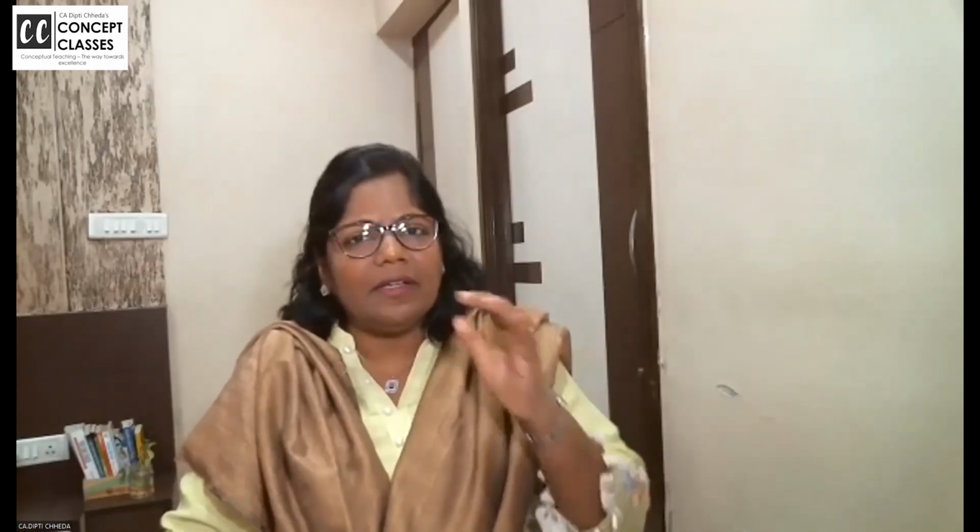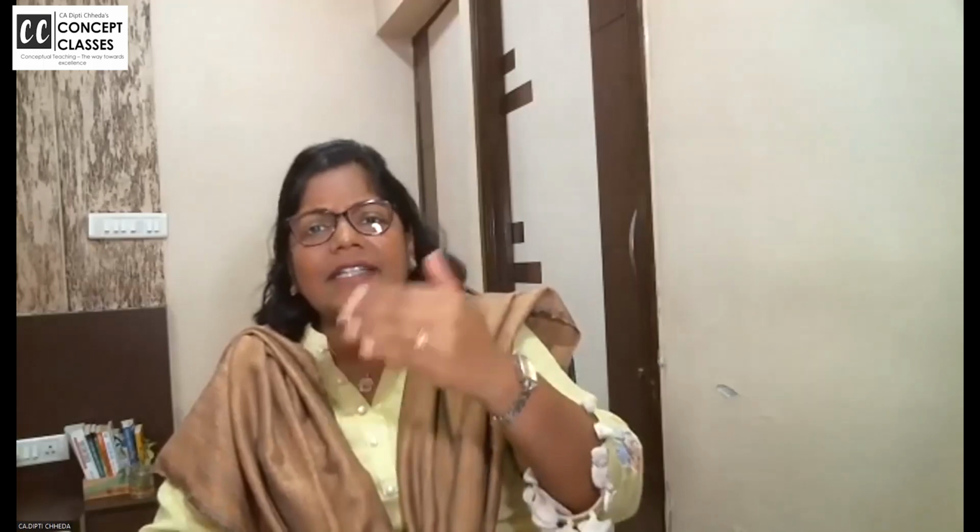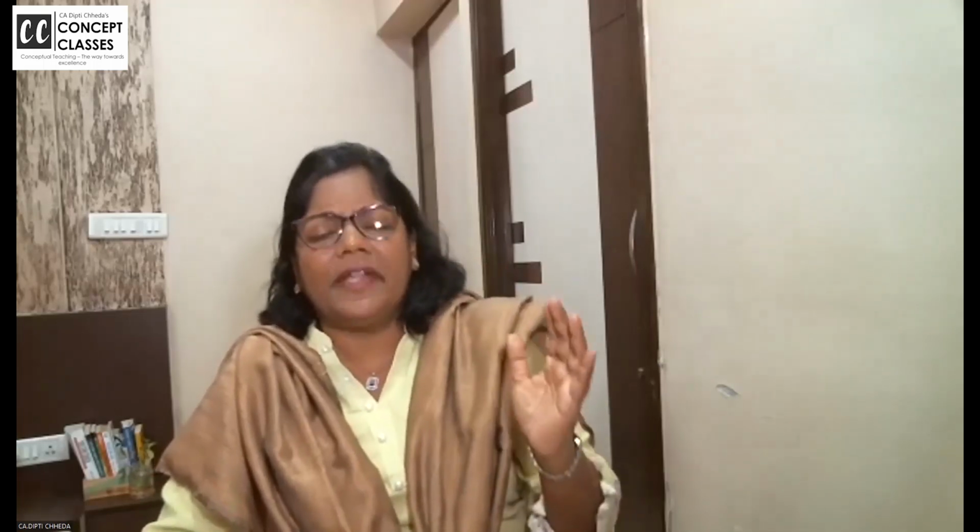For the 90 days time limit I'll teach from the table, but are you getting it? Within 90 days of deciding that yes, this primary adjustment has happened and you have to pay the tax. So in that case, the secondary adjustment says that 150 minus 80, that 70 lakhs should be brought to India in convertible foreign exchange within 90 days.